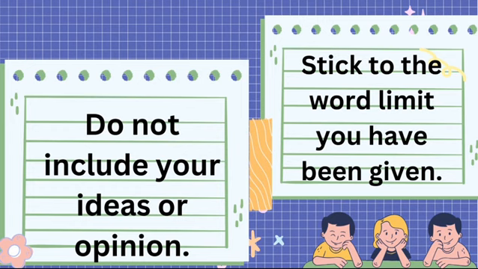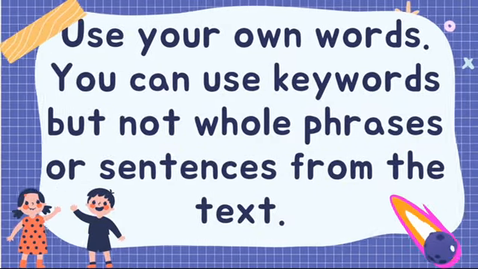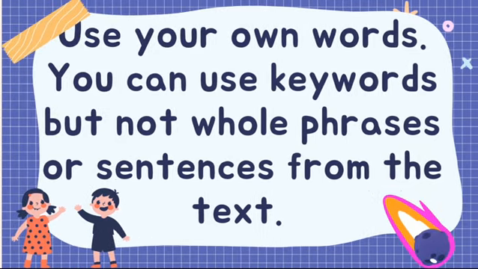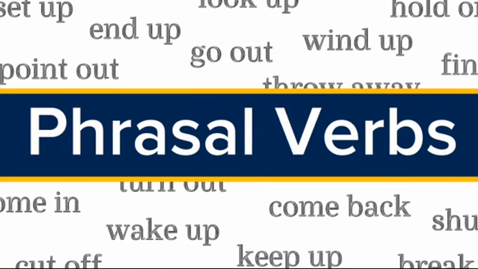Number four, stick to the word limit that you have been given. Do not exceed that. Try as much as possible to stay within the word limit you have been given to summarize. And lastly, use your own words when writing a summary. Do not copy directly from the text. It is known as mindless lifting and you'll be penalized for that. You can use keywords from the text, but do not copy phrases and sentences from the text.